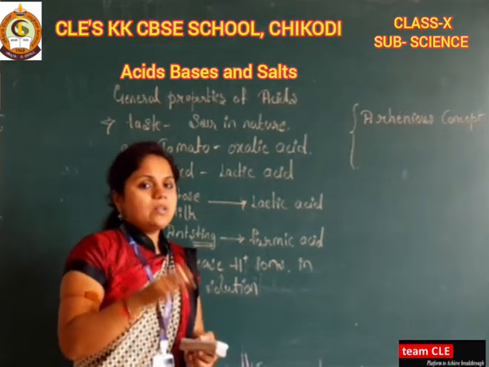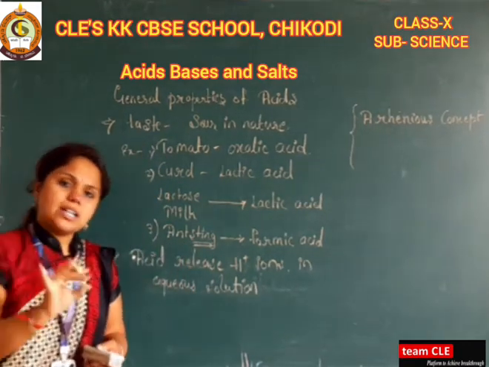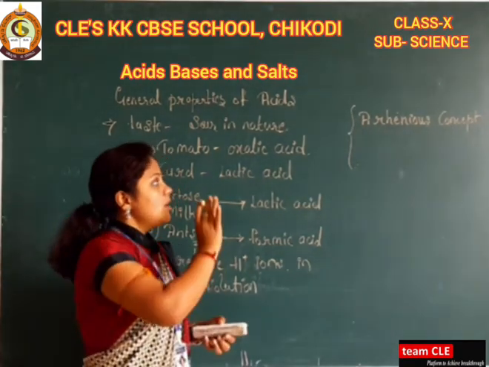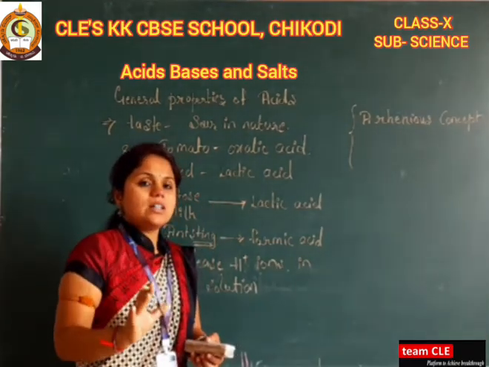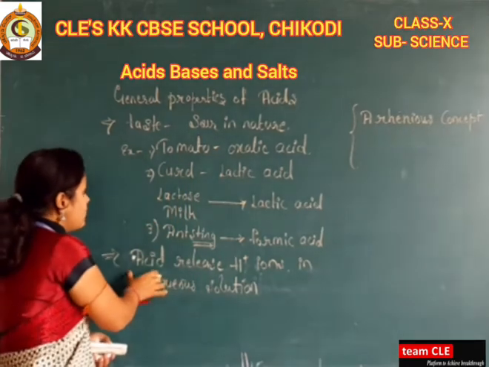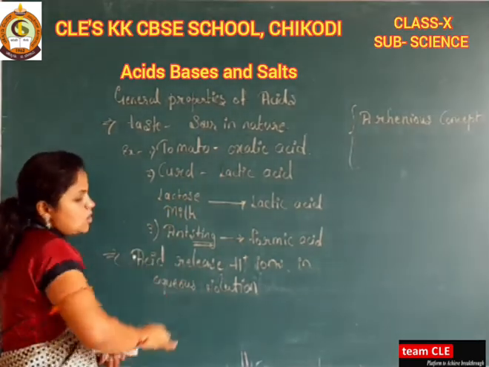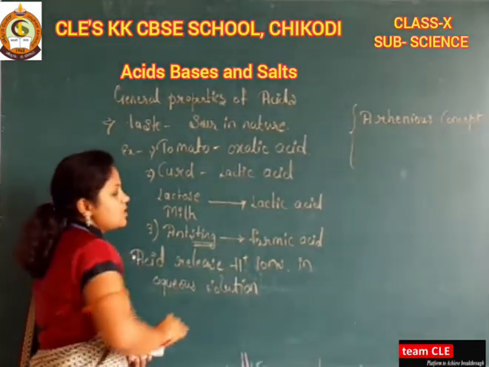But at present, we have to learn only the physical and chemical properties and their uses. So Arrhenius has given the concept of acid. When the acid is dissolving in the aqueous medium, it releases the H plus ions.